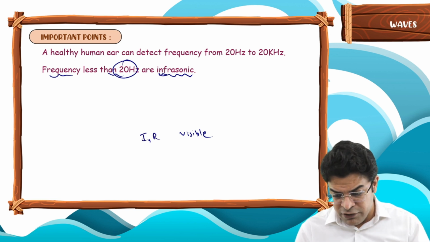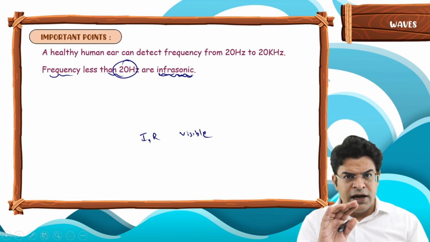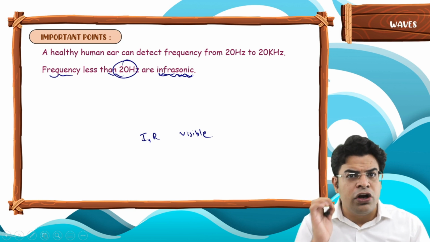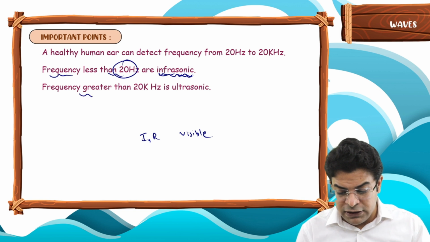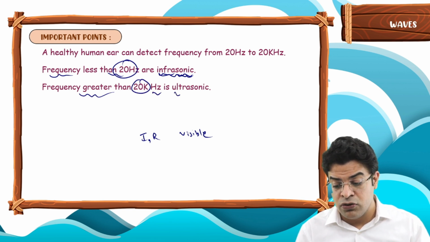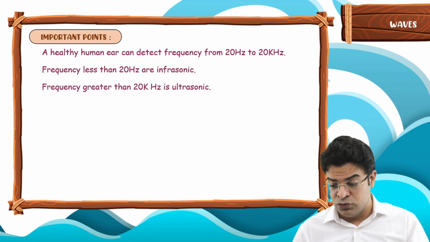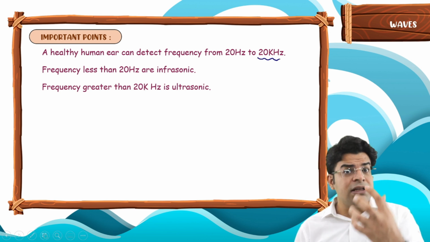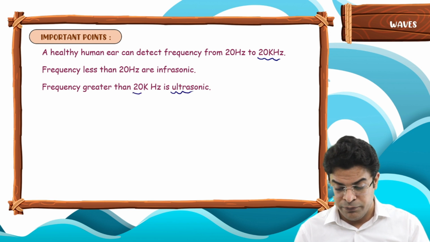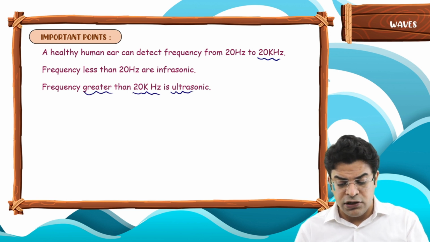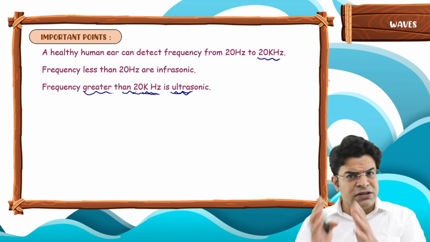Frequency greater than 20 kHz, higher than what our ear can detect, is called ultrasonic.